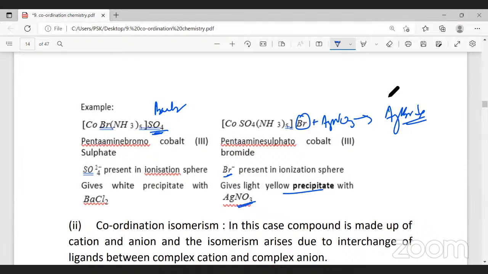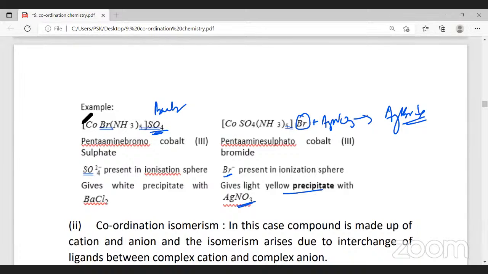Did you understand this? So, whatever ions are present in the complex will not react as individual ions. Whatever is outside the square bracket can react as individual ions and can give you a specific test. Followed? Yes, sir.